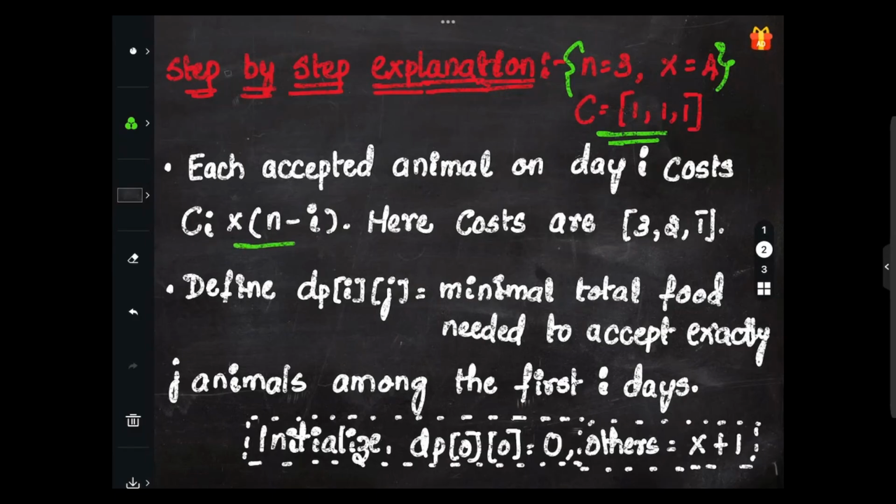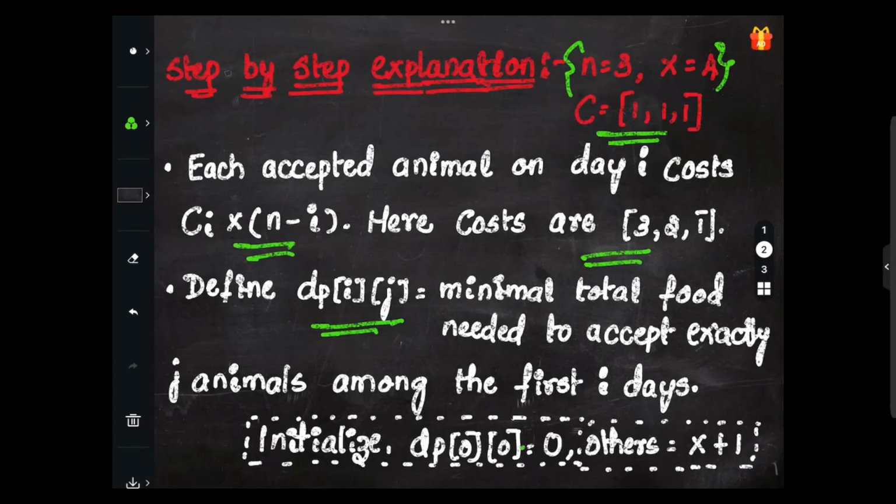So I have said this one in the question itself, right? Here costs are nothing but 3, 2, 1, right? So we are going with ci into n minus i. Costs are nothing but 3, 2 and 1, right? So let's define dp of i j, nothing but here in this case the minimum total food that is needed to accept exactly j animals among the first i days, right?